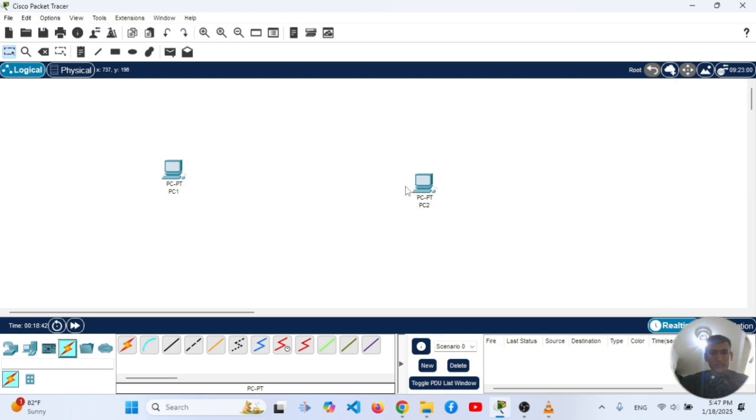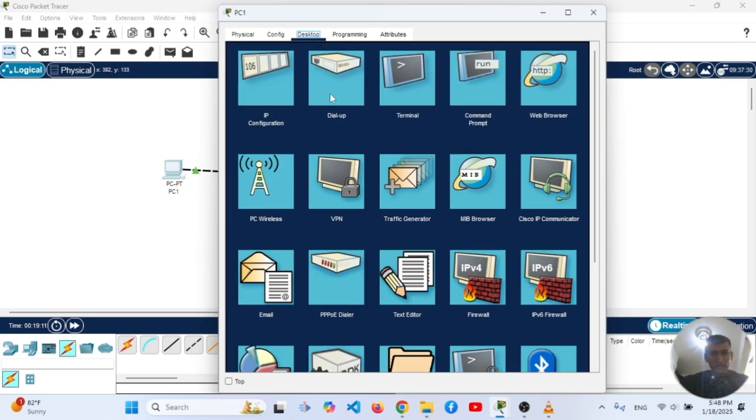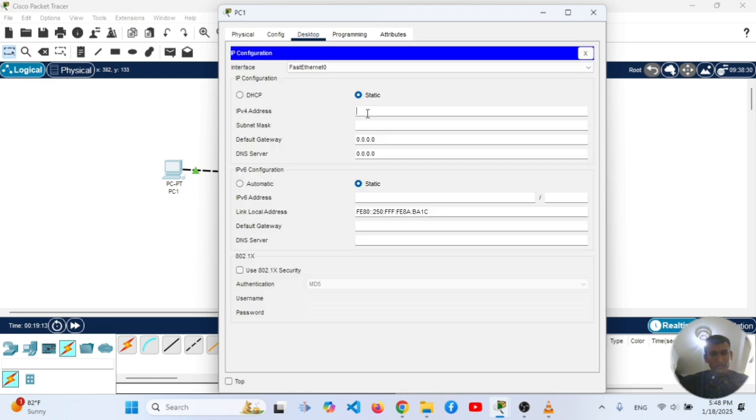These same devices work on IP address and MAC, so that's why we use a crossover cable, and we use the FastEthernet port, and here we also use the FastEthernet port. Now, second step, to assign an IP address, go to Desktop and IP Configuration.